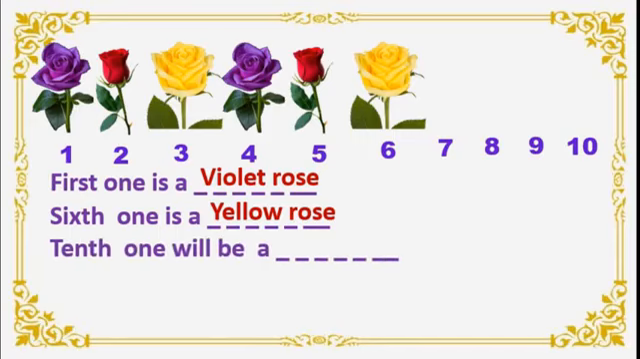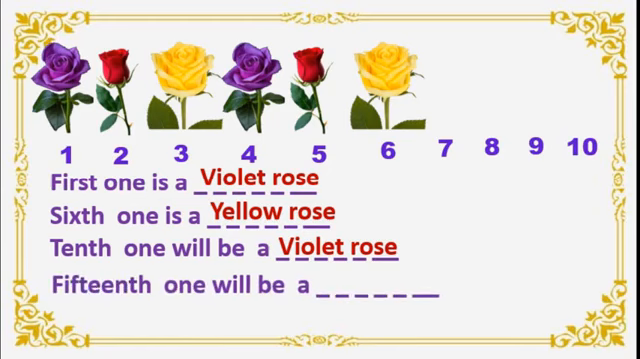Next. 10th one will be a dash rose. Come on. Guess the 10th rose. 6th is yellow. Then 7th again violet repeats. Right? Then 8th red. 9th yellow. 10th again violet, isn't it? So violet rose. Here it is easy, like this we can count here.